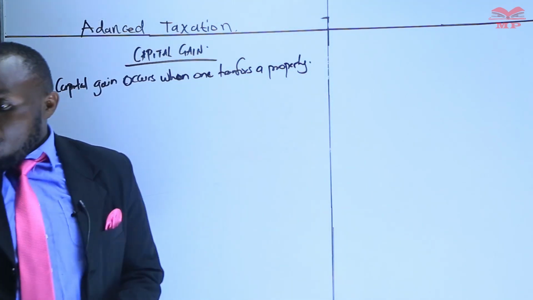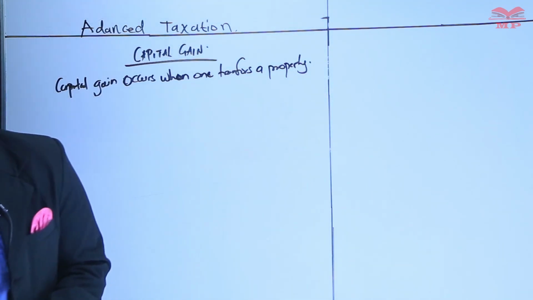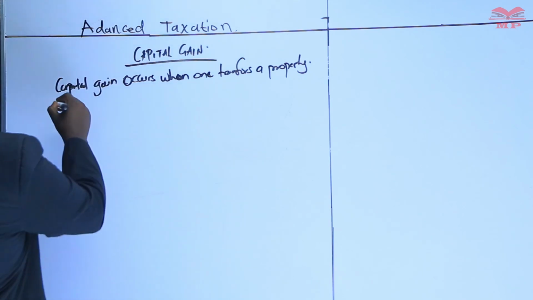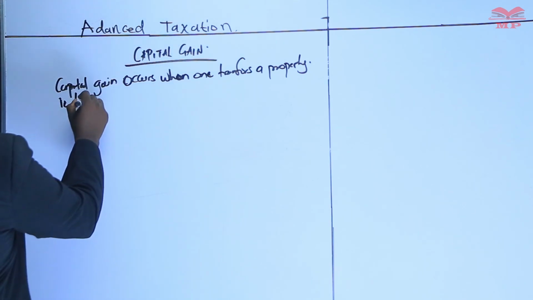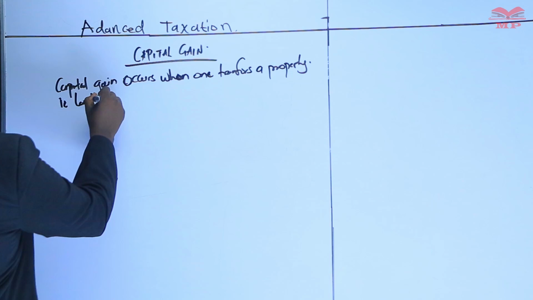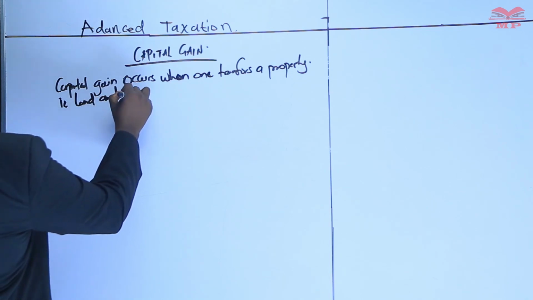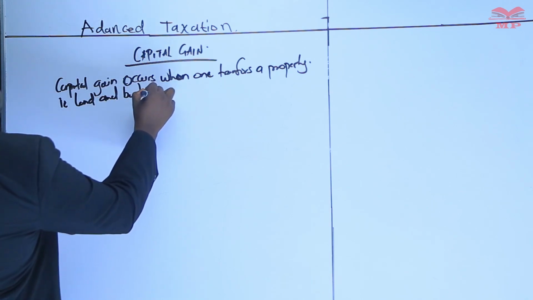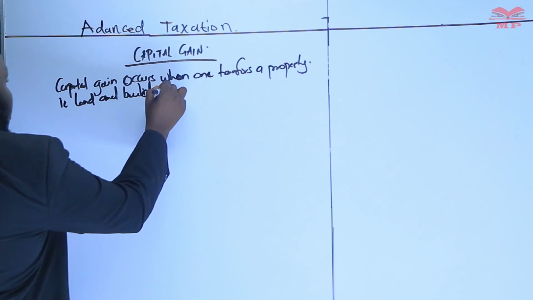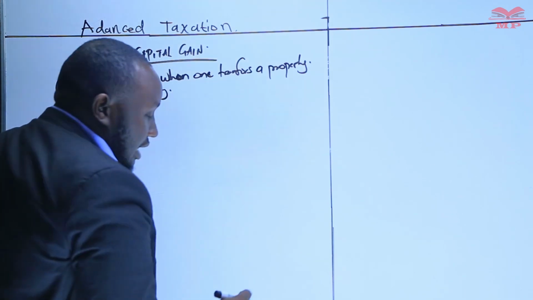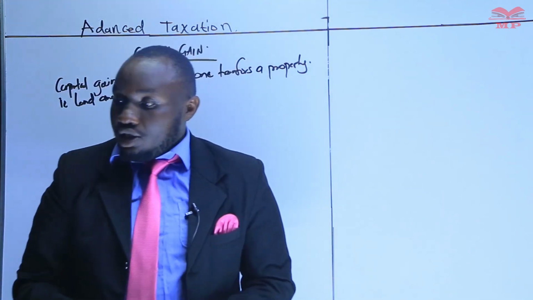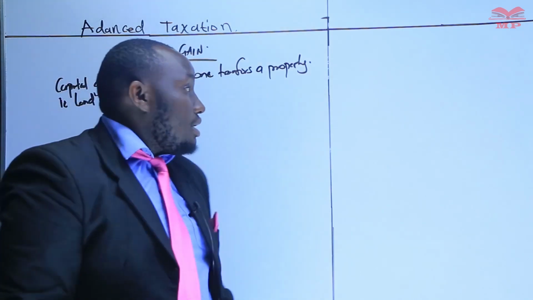Capital gain occurs when one transfers a property, just property, i.e. land and building. When you talk about land and building, transfer of property, in this case, land and building.